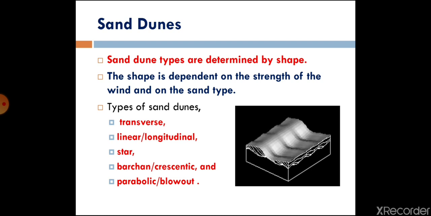Dunes are large masses of wind blown sand. They are most common in desert areas, particularly in the Sahara and Registan, particularly in Rajasthan in India. So these are the big structures created by the wind.